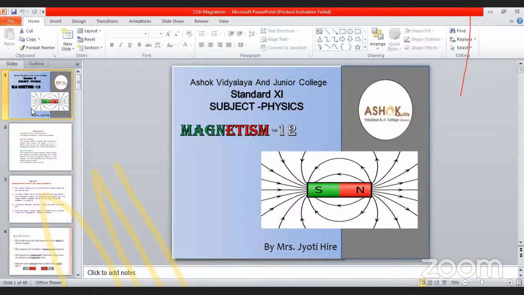This B bar becomes BV, directed upward, and at that time phi becomes 90, so B bar is equal to BV bar. This is a special case. And at the magnetic south pole, what happens? B bar is equal to BV, directed downward, and BH is equal to 0.